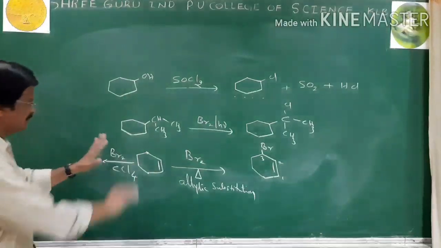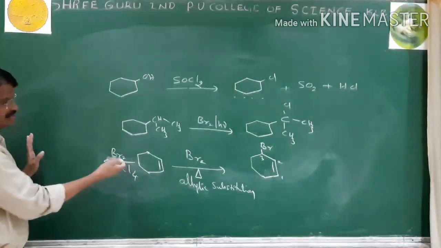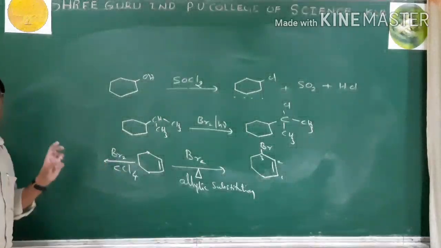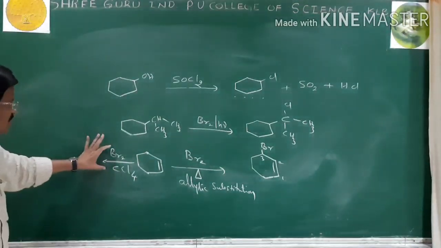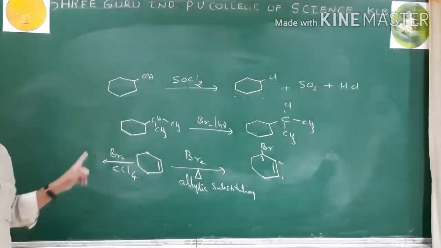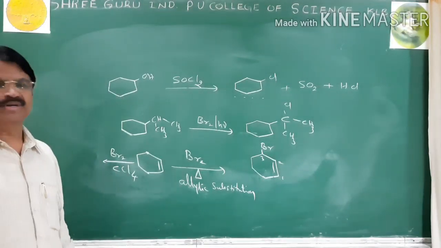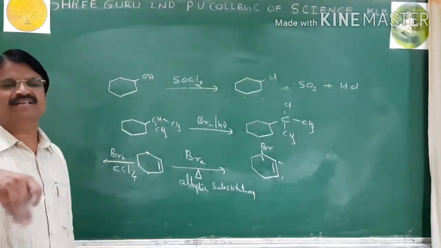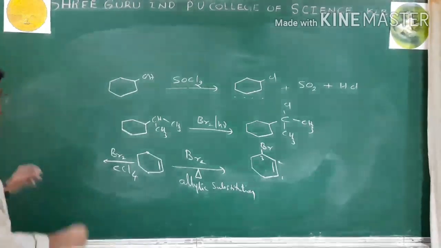Okay. Next, same chemicals, bromine and cyclohexene, but the condition is different, CCl4. In CCl4, bromine can add, with trans addition, but not substitution. Now it undergoes addition, but trans addition. Therefore, we get the product